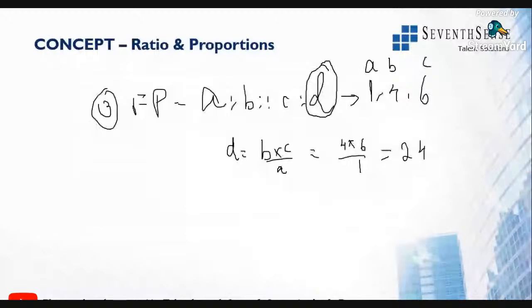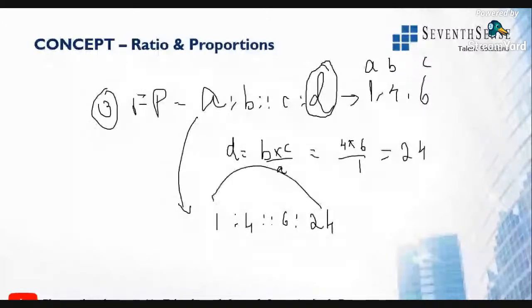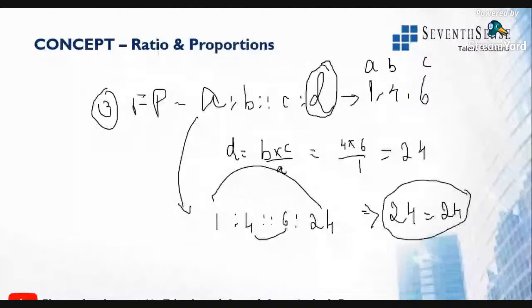Now just substitute the values. A value is 1, B value is 4, C value is 6, D value is 24. So 24 into 1, and 4 into 6, both are equal. That means 24 equals 24. So the values are in proportion to each other.